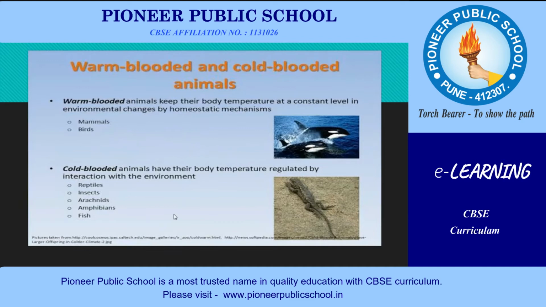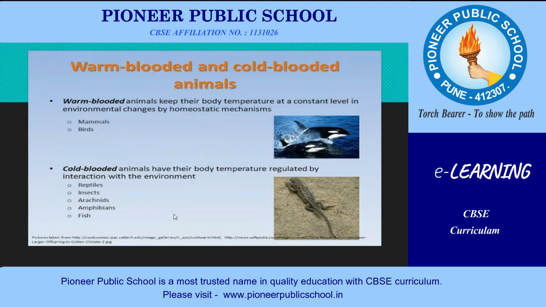First, warm-blooded. Some animals cannot change their body temperature to suit the temperature of their surroundings. Those animals are called warm-blooded animals. Examples of warm-blooded animals are birds, lions, and tigers.